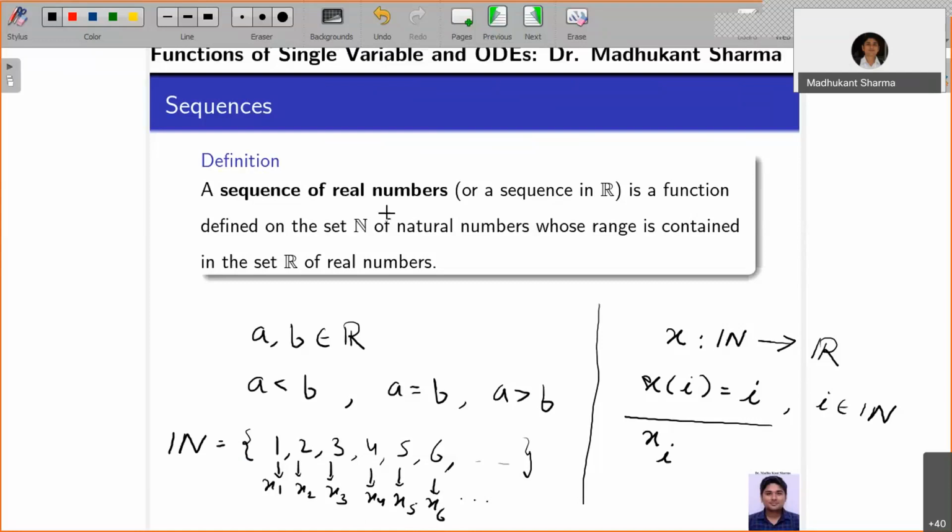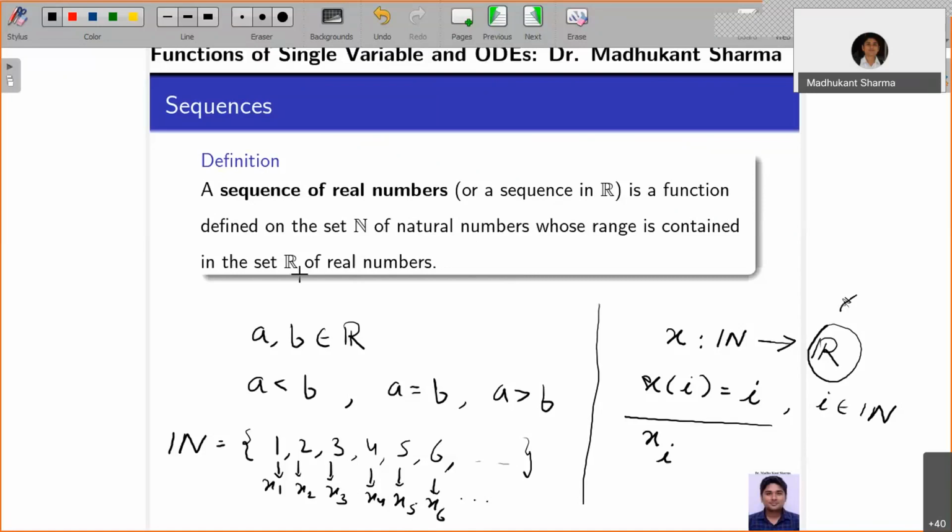So a sequence of real numbers is a function defined on the set N of natural numbers, whose domain is N. Once the domain is N, it is defined for every point in the domain, and the range is contained in the set R of real numbers. Later on, you will generalize to some space, maybe not in this course but in another course. So a sequence is nothing but a function.